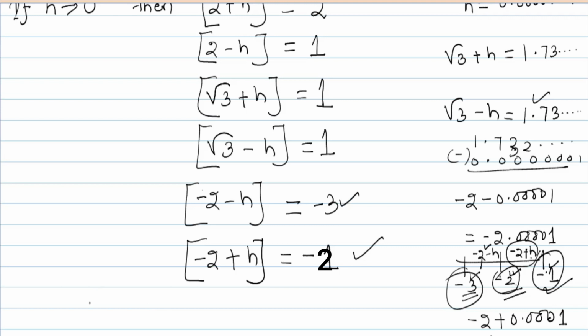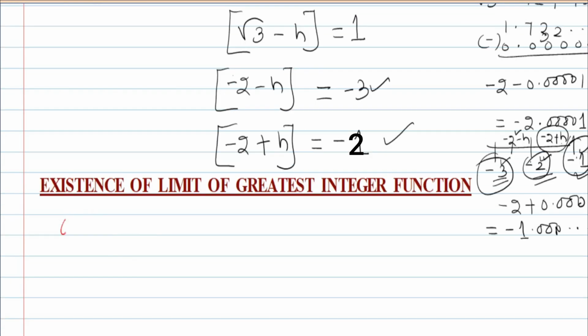Now we'll go to the first question of the limit. We'll take question number 1, where you have to ask whether the limit of this greatest integer function exists or not. That is limit x tends to root 3 of the greatest integer function of x, bracketed x. Now we'll take LHL first. So how could you find the LHL?